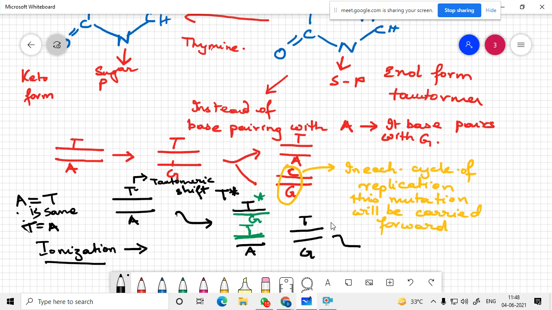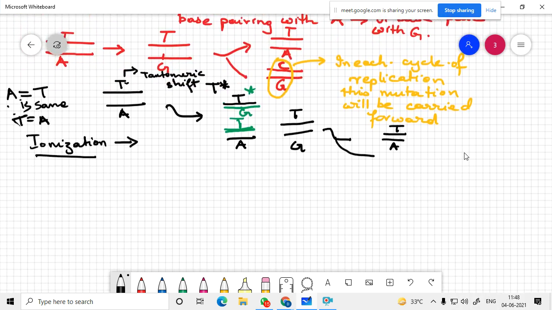So next cycle when it replicates, the T will bring in an A over here, and this G will bring C. So already you have made a mutation because of this tautomeric shift. So this is the problem with tautomeric shifts. So let us go to ionization.